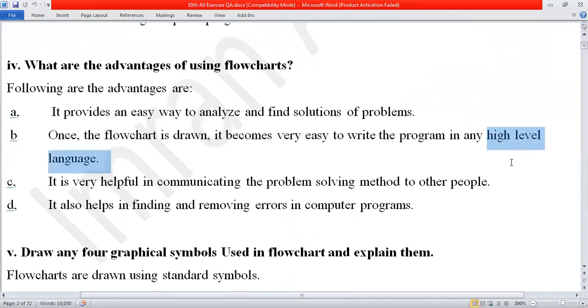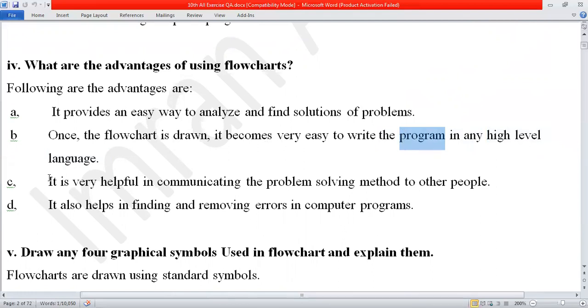What is the high level, what is the low level, and what is the middle level, we will discuss in the coming chapters, but over here, you can understand. Once the flowchart is drawn, it becomes very easy to write the computer program. With the help of flowchart, we can make our program very simple.